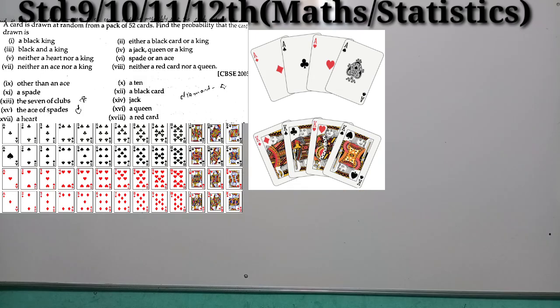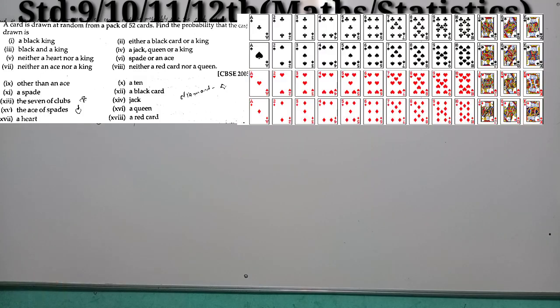Okay. Okay students, moving to question number 8. What is question number 8 over here? A8, right? Neither a red card nor a queen, right?